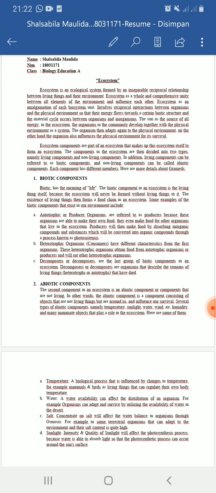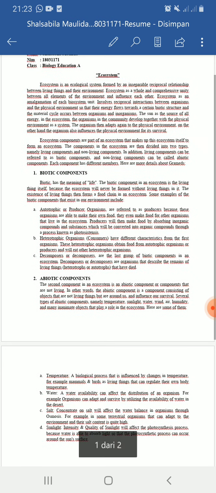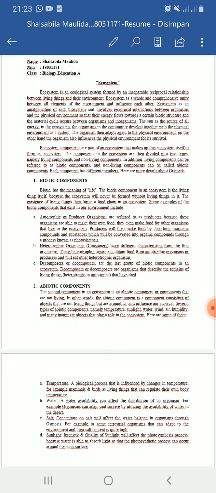Water availability can affect the distribution of an organism. For example, organisms can adapt and survive by utilizing the availability of water in the desert.